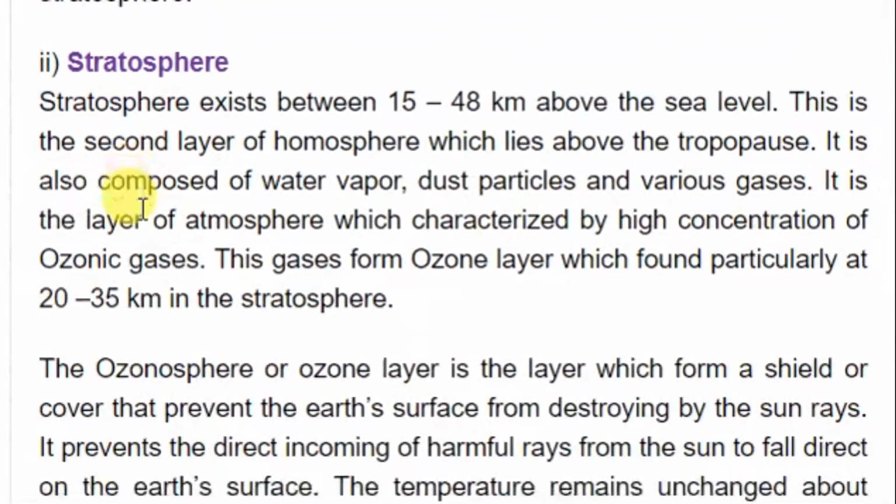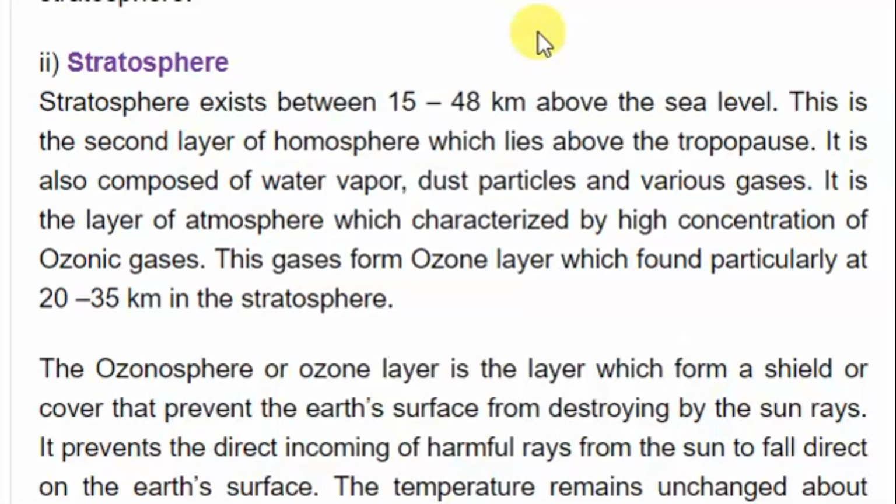Now stratosphere exists between 15 to 48 kilometer. That means it is in between, above sea level. This is the second layer of homosphere, which lies above tropopause. That means from troposphere, then you have tropopause, then stratosphere.